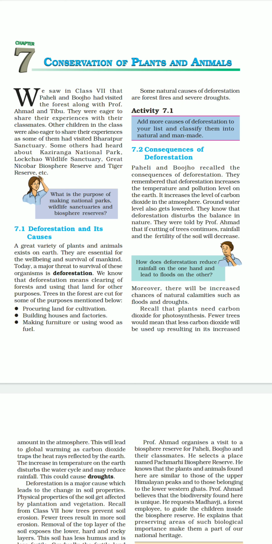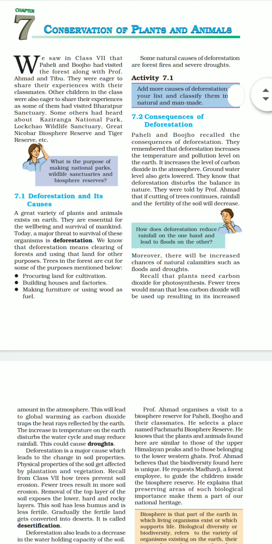So what happens when there are no plants on earth? There will be more carbon dioxide and less oxygen. Definitely the whole climatic condition and nature also get disturbed. If the cutting of trees continues, rainfall and the fertility of the soil will also decrease.